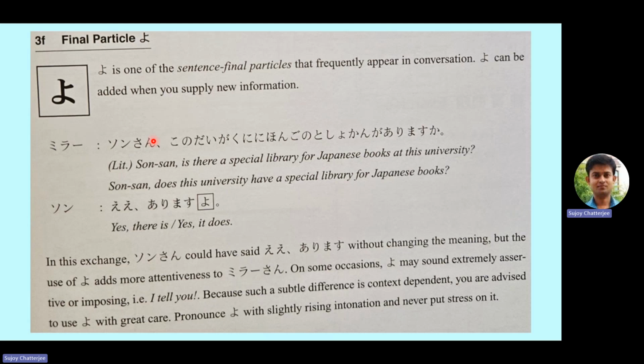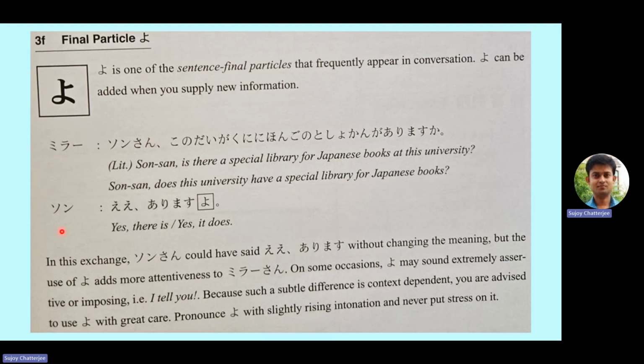Yo is one of the sentence final particles that frequently appear in conversation. Yo can be added when you supply new information. And always remember, friends, that yo is used in informal conversations only. In formal language, yo is never used because it's kind of impolite, you can say. So let's look at this conversation.